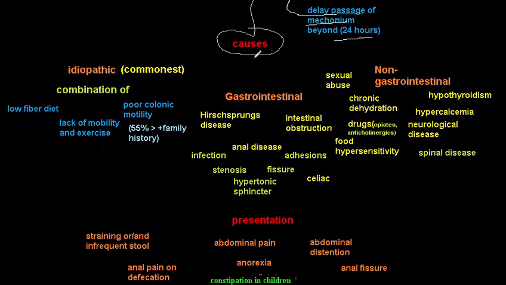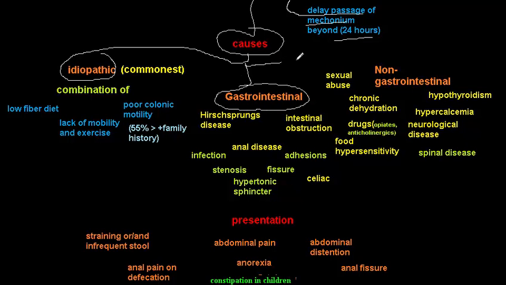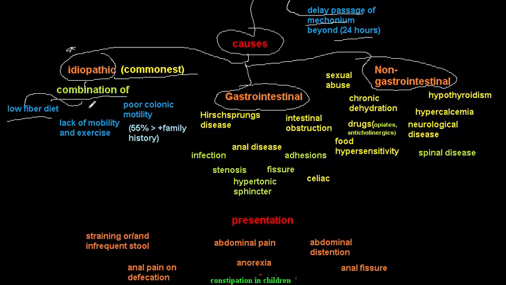You have to categorize the causes of constipation into three categories: idiopathic constipation, gastrointestinal constipation, and non-gastrointestinal constipation. Idiopathic constipation is the commonest cause. It is a combination of bad food administration, lack of mobility, and poor colonic motility. A low fiber diet will lead to constipation.